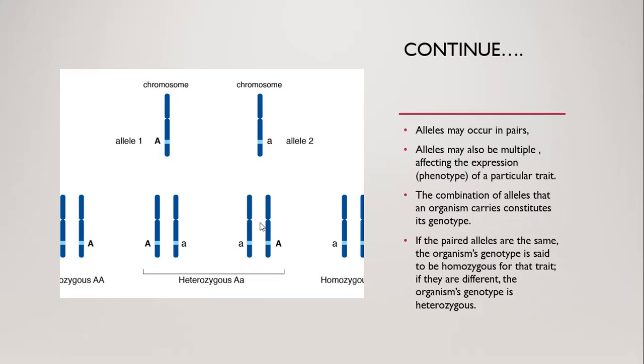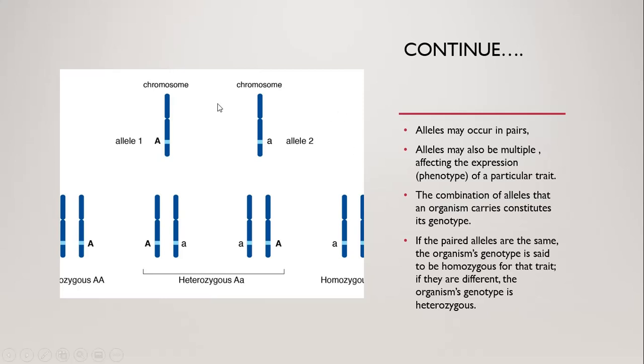As you can see in this slide, alleles may occur in pairs. Alleles may also be multiple, affecting the expression, the phenotype, of a particular trait. The combination of alleles that an organism carries constitutes its genotype. If the paired alleles are the same, the organism's genotype is said to be homozygous for that trait, and if they are different, the organism's genotype is said to be heterozygous.